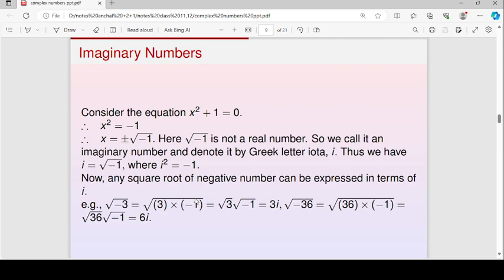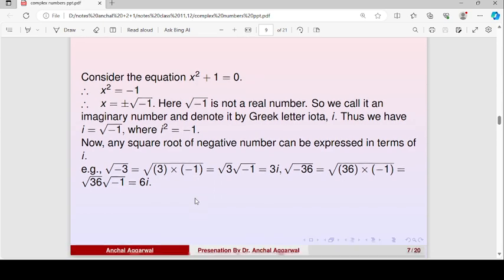Now we will find square root of any negative real number. We can write under root of minus 3 as under root 3 into minus 1, and we can split it as under root 3 into under root minus 1. Under root minus 1 we have put iota, so this will be under root 3 iota. Then under root minus 36, we can write it as under root 36 into minus 1, which will be under root 36 into under root minus 1. This will be 6 iota. So we get to know how to find square root of negative real number.